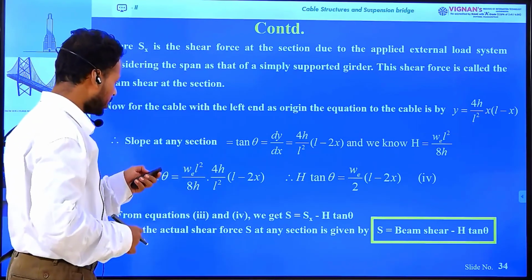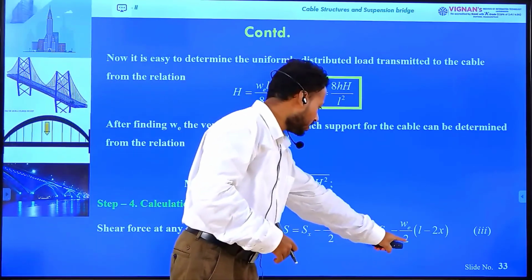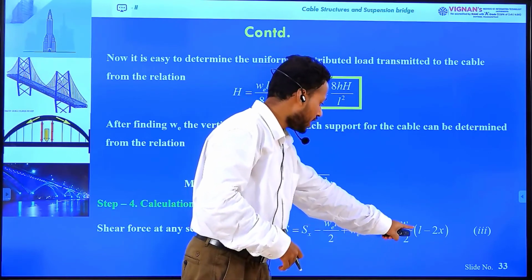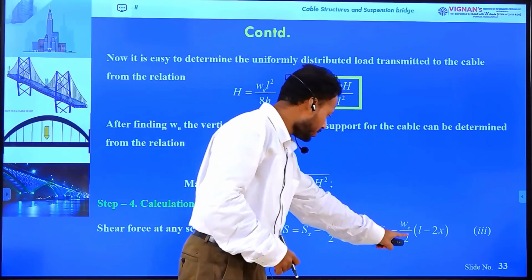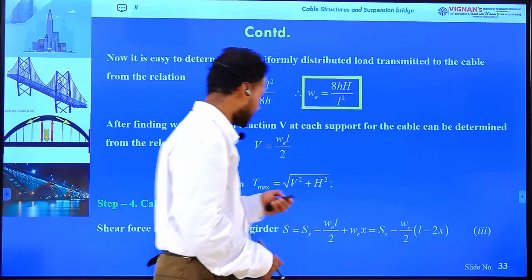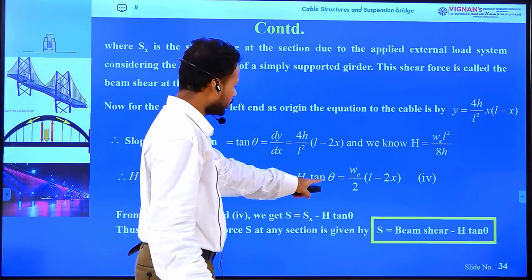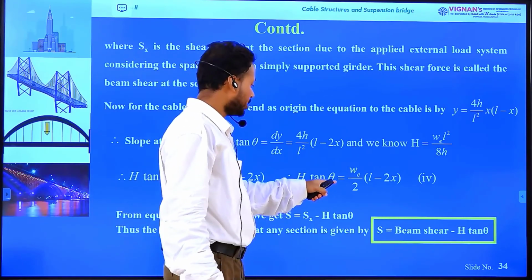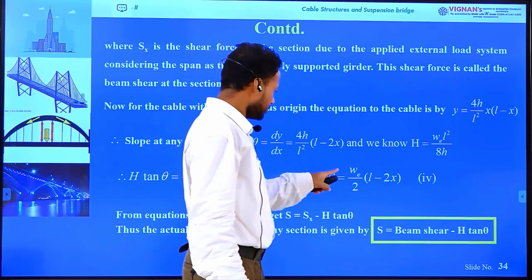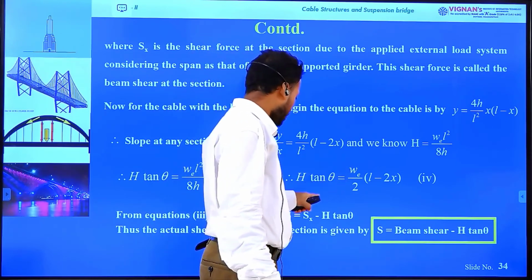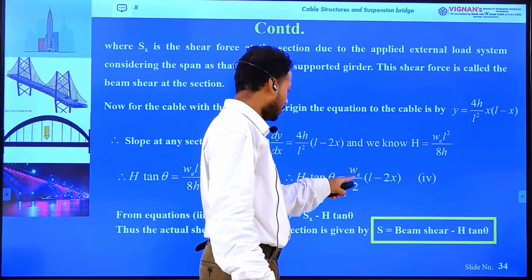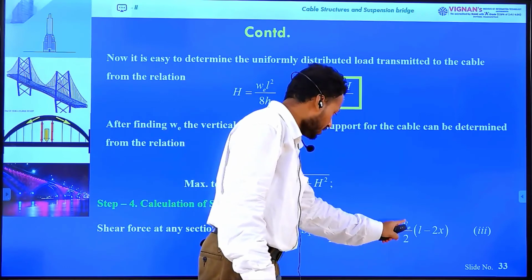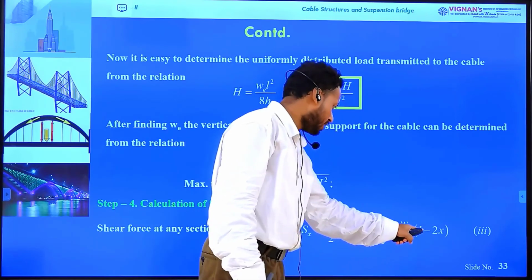Now go to equation 3. In this equation we derived the net shear force as Sx minus w by 2 into L minus 2x. This w by 2 into L minus 2x is nothing but H tan theta. So we can write H tan theta in place of this w by 2 into L minus 2x term.